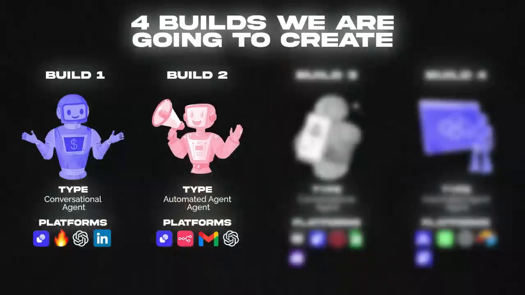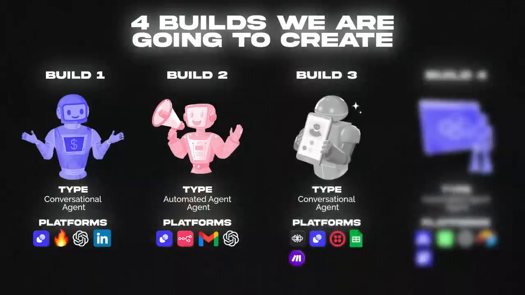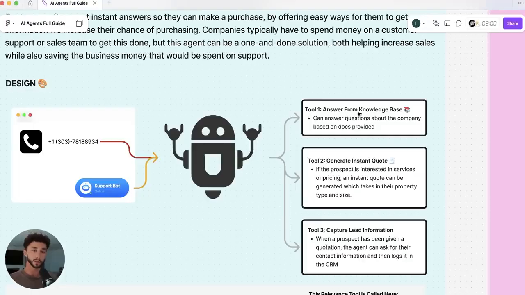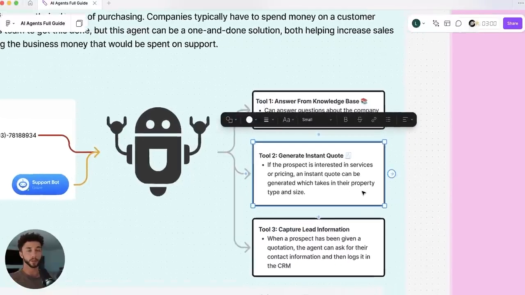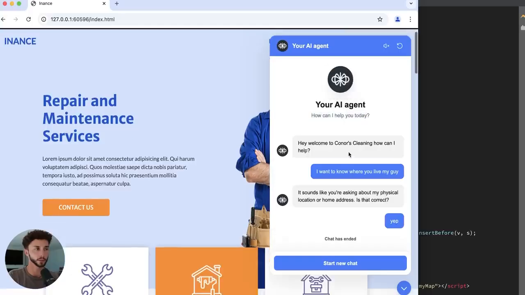In build number 3, we will be building a website and phone-based lead generation customer support agent. This will be built on VoiceFlow, and it's going to be able to do 3 things. Firstly, answer questions from a knowledge base, generate instant quotes using a custom tool we build, and also do lead capture on interested prospects. We're then going to slap this agent onto a website widget so that you can chat to it via a website and via chat and text. And then we're going to take that exact same agent and connect it to a phone line so that we can call our agent over the phone and access all of the same functionality we just talked about.